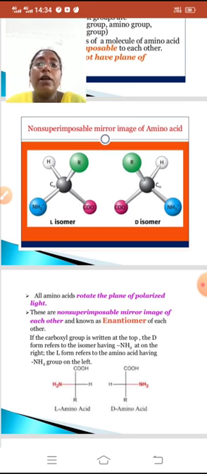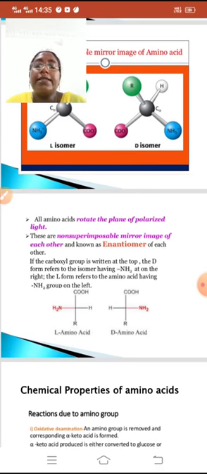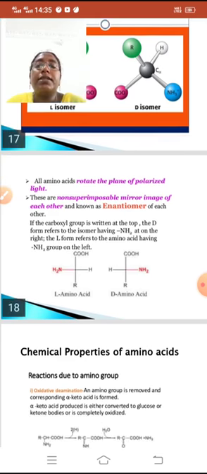Non-superimposable mirror images of amino acids means they are enantiomers. Okay, now we know that non-superimposable mirror images of amino acids are called enantiomers. So all amino acids rotate the plane of polarized light. These are non-superimposable mirror images of each other and known as enantiomers of each other.